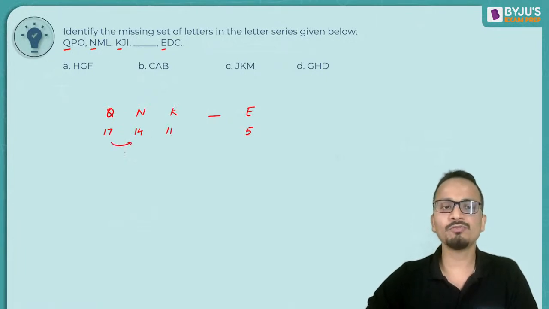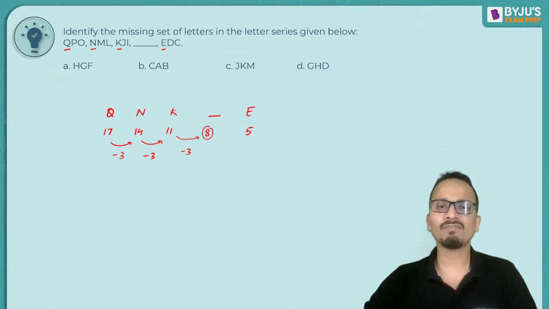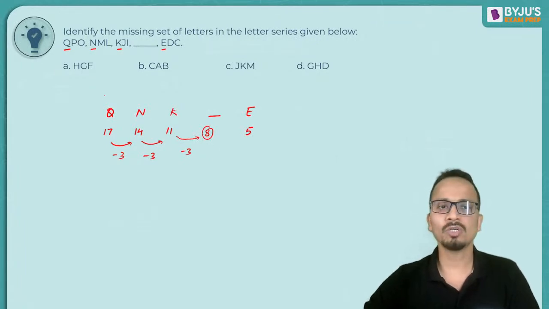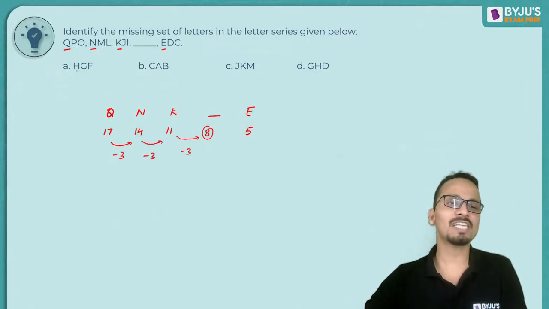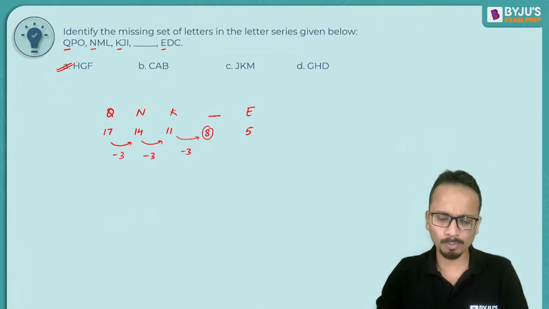Now from 17 to 14, we are subtracting 3. From 14 to 11, again, we are subtracting 3. So from 11, we'll subtract 3 and we'll get 8. Now the alphabet equivalent for 8 is H. So our answer should start from H. And there is only one option which is starting with H. So the correct answer we can straight away mark as option A.